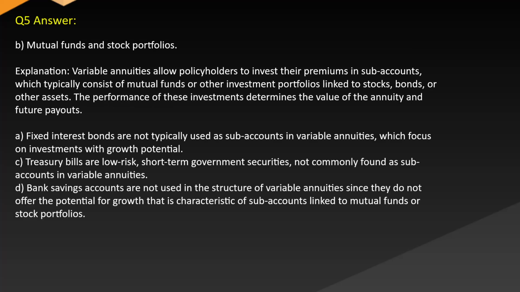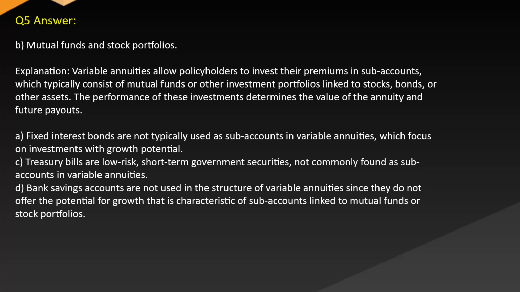Answer: B. Mutual funds and stock portfolios. Explanation: variable annuities allow policyholders to invest their premiums in sub-accounts, which typically consist of mutual funds or other investment portfolios linked to stocks, bonds, or other assets. The performance of these investments determines the value of the annuity and future payouts.